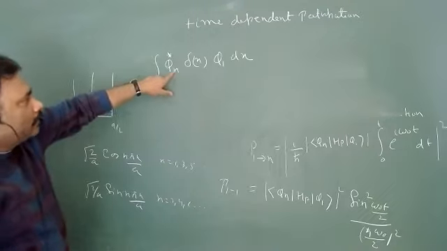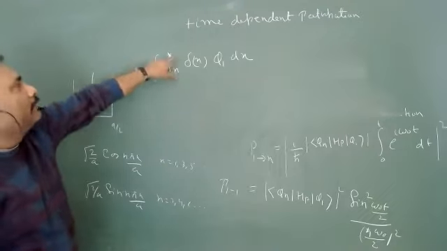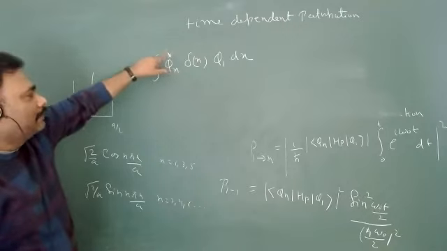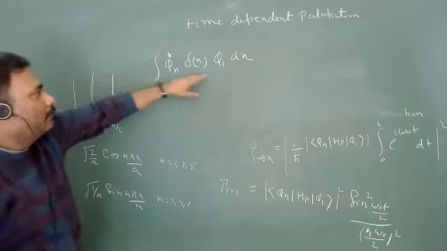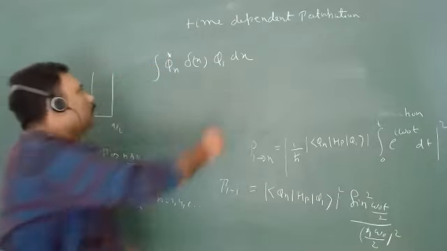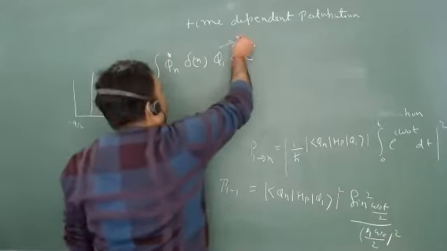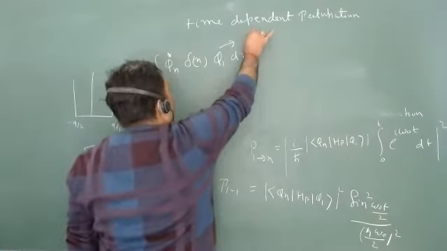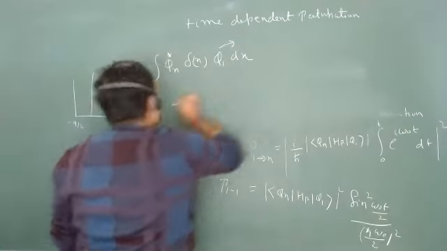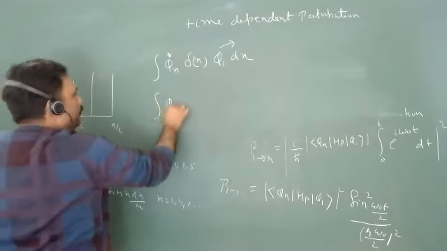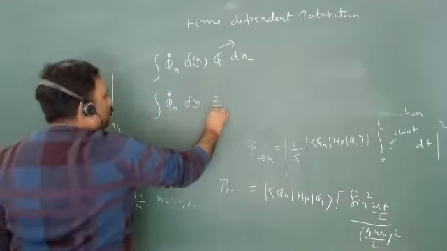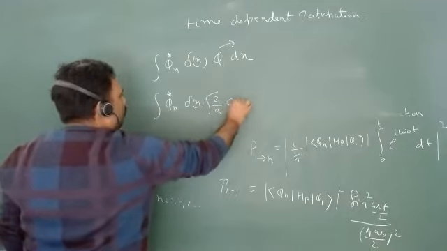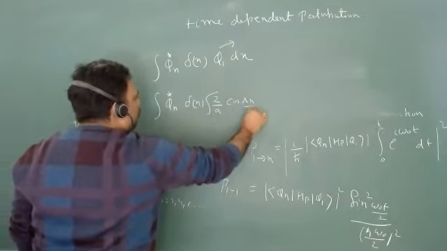Yes, sir. So this will survive only if this function is a cos function. Because this is a cos function, I am 100% sure that this is a cos function. So I can write phi n star delta x, and this will be root 2 upon a cos pi x upon a dx.